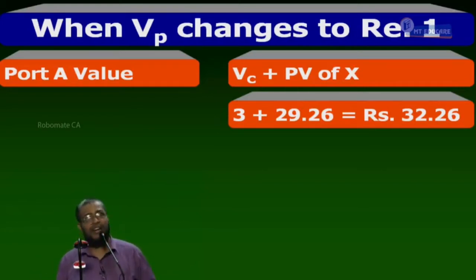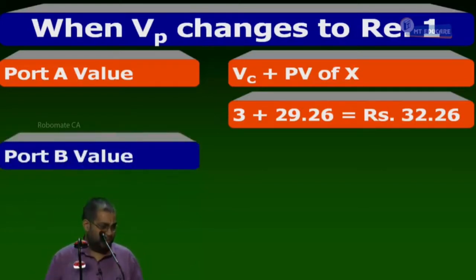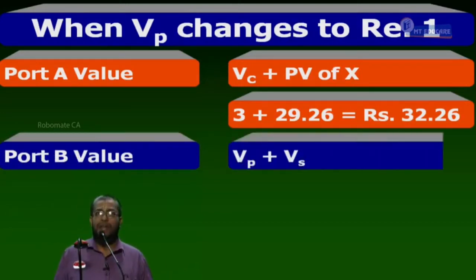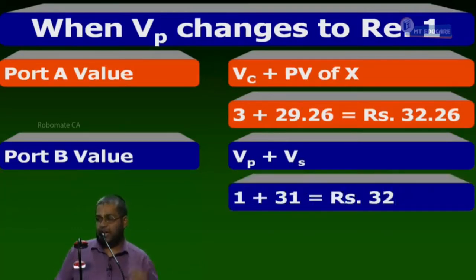I think you are all following or not? Now, portfolio B value. What plus what? VP plus VS. What is VP? 1 rupee, we changed the question to 1 rupee. What is the value of the share? 31. 1 plus 31 is equal to 32.